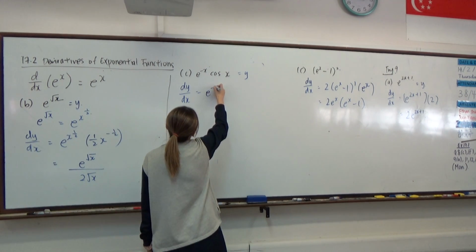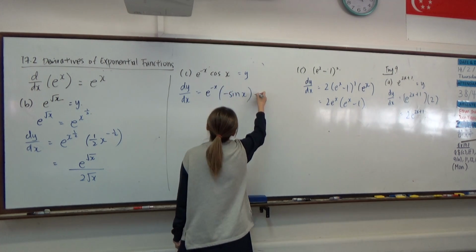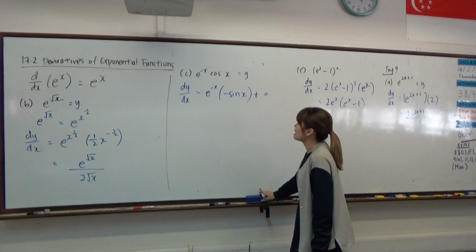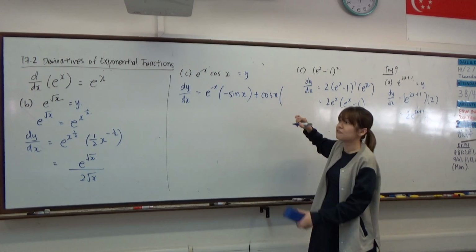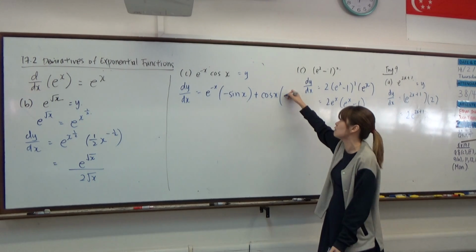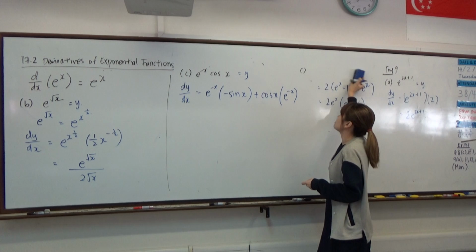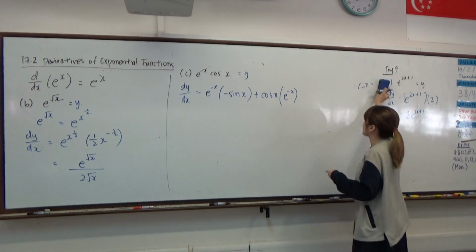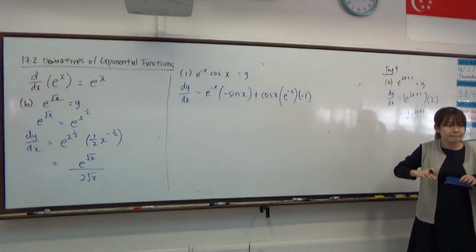Okay, so e to the power, keeping this, differentiate cosine, negative sine, right? Then plus, you want to keep the product rule, okay? Then we differentiate e to the power of negative x, that will be e to the power of negative x. Differentiating negative x will give you negative 1. What I was asking was, e to the power negative x stays as e to the power negative x.